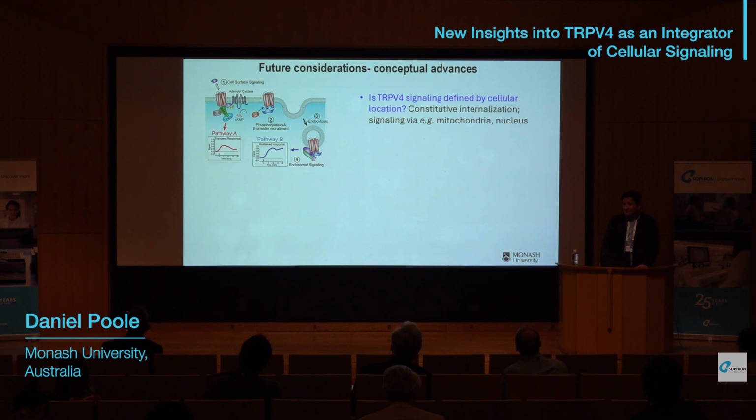In terms of future considerations, one of the major advances, certainly in the GPCR world, is the idea that a receptor can continue to signal from different parts of the cell following internalization. We are actively examining whether TRPV4 may also signal from different cellular locations. We've previously shown, in unpublished or unpublishable findings, that TRPV4 is constitutively internalized and is recycled, and we also have evidence that TRPV4 can promote signaling within mitochondria and the nucleus.